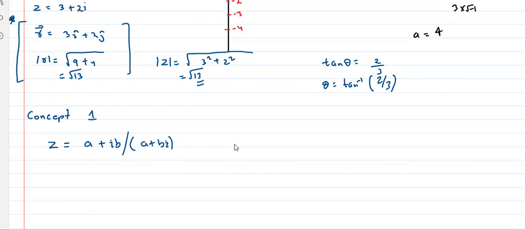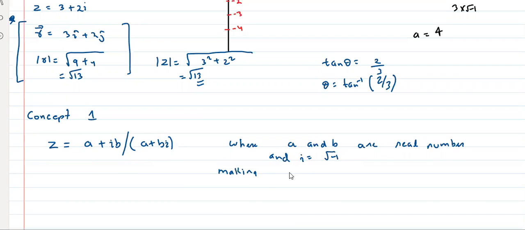Where a and b are real numbers and i is equal to root minus 1, making bi the imaginary part. Clear? Any doubt?